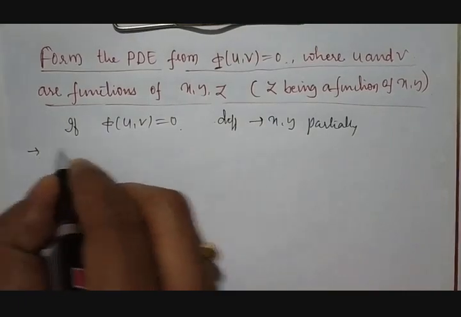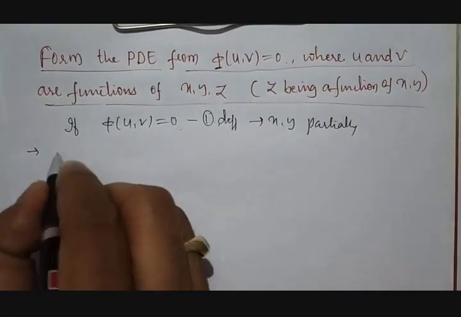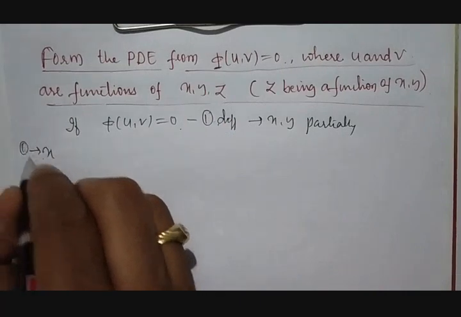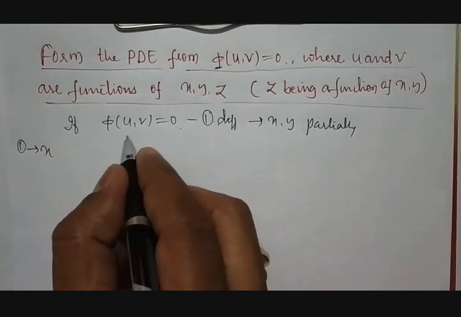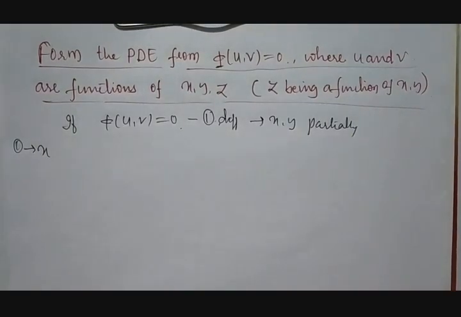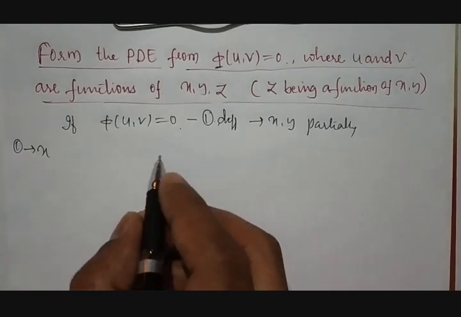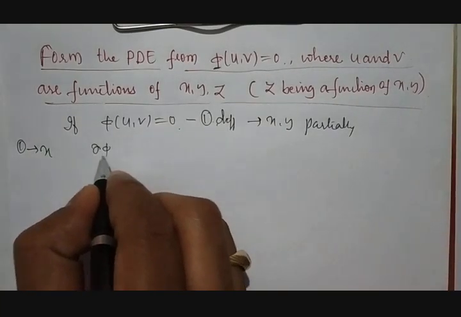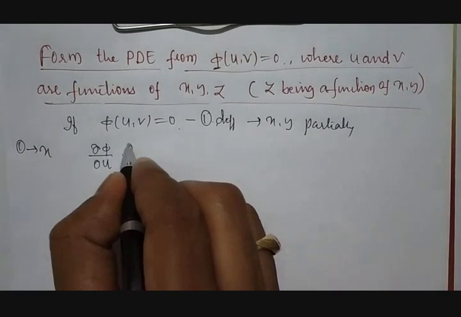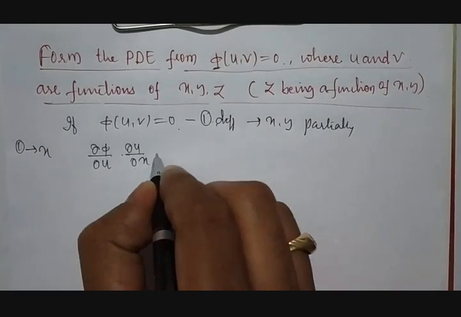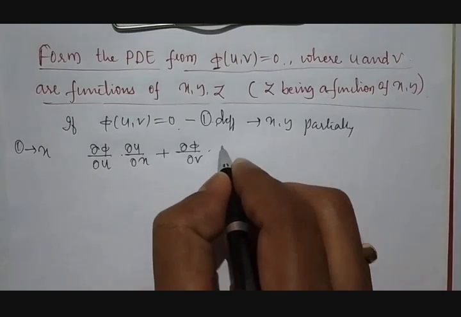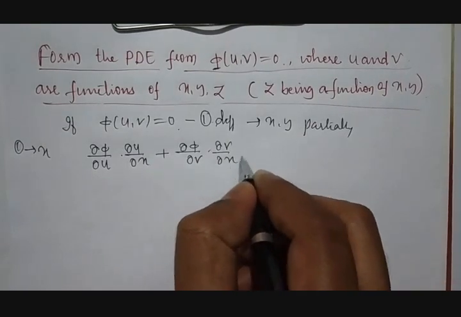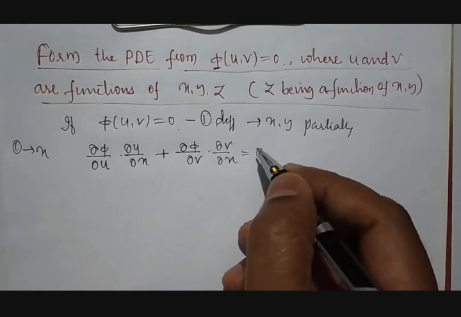First, I call it equation number 1. When we differentiate equation number 1 with respect to x, you can see it is a u comma v pattern. So let us use the total derivative concept, that is the chain rule concept. Then we can differentiate phi with respect to u and further u with respect to x, plus we can differentiate phi with respect to v and further v with respect to x, that is equal to 0.